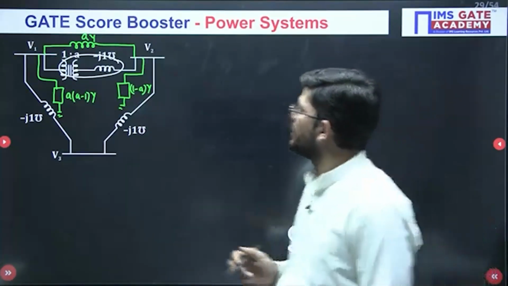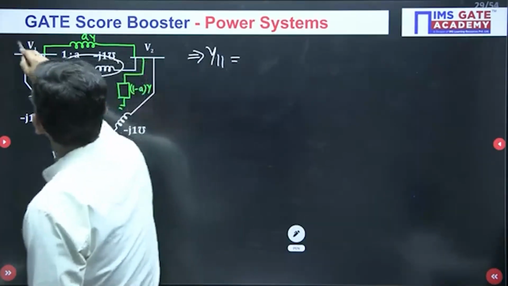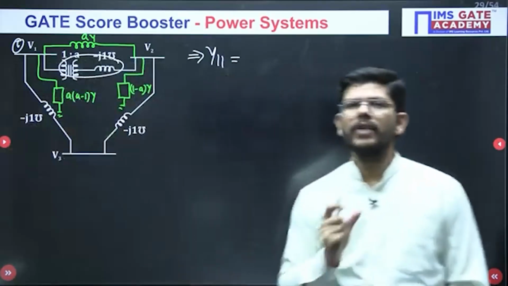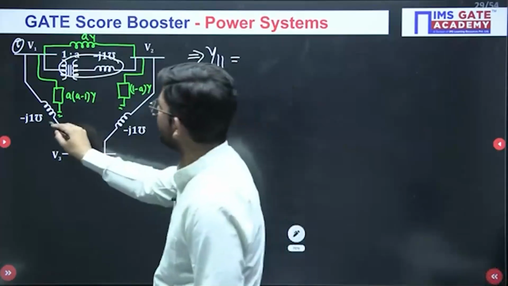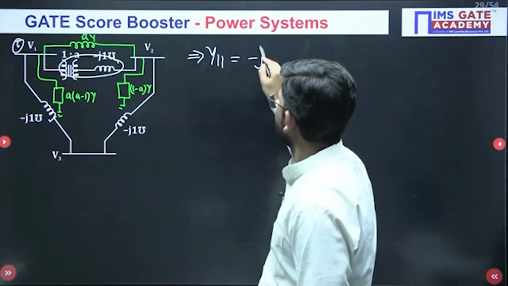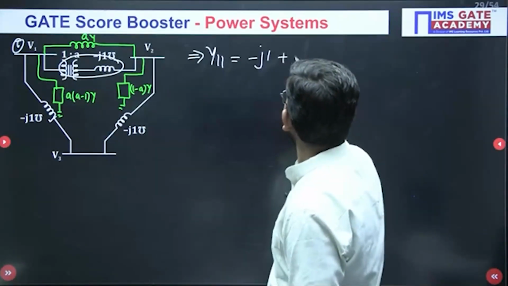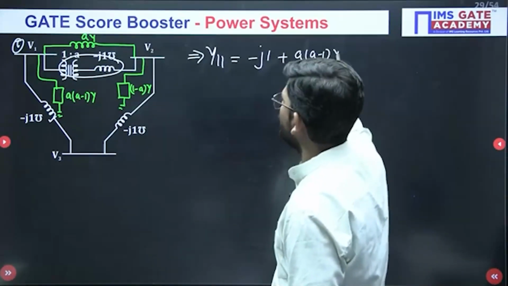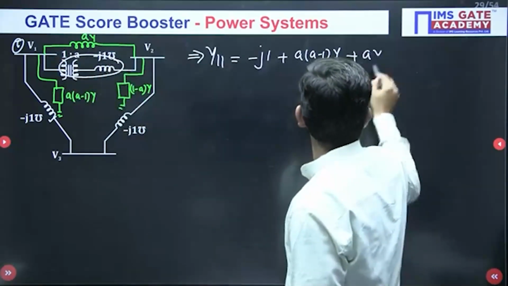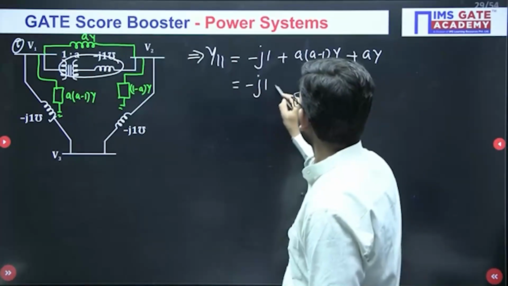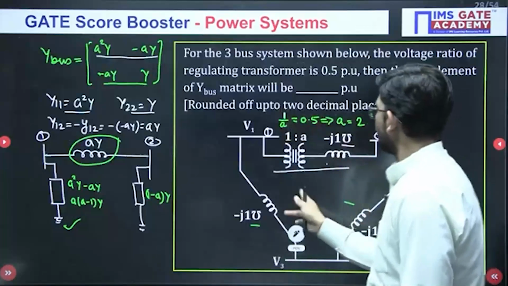Now this is what we have done, and what we have to calculate is y11. So this is bus number 1. For y11, we only need the elements connected to bus number 1. Bus number 1 has this element, which is minus J1. Bus number 1 has this green element, which is A minus 1 into Y, and bus number 1 has this green element, which is A into Y. Now it is time to put in all the values. A value is 2, and what was the value of Y? Minus J1.